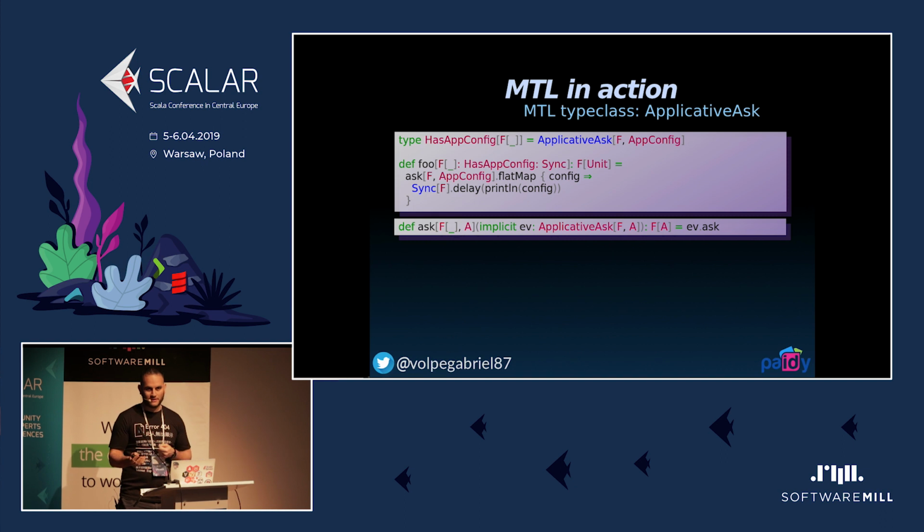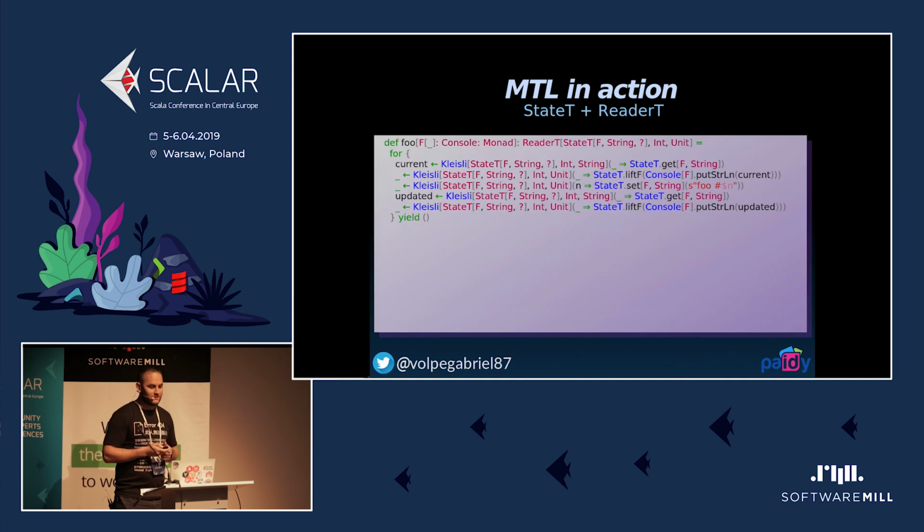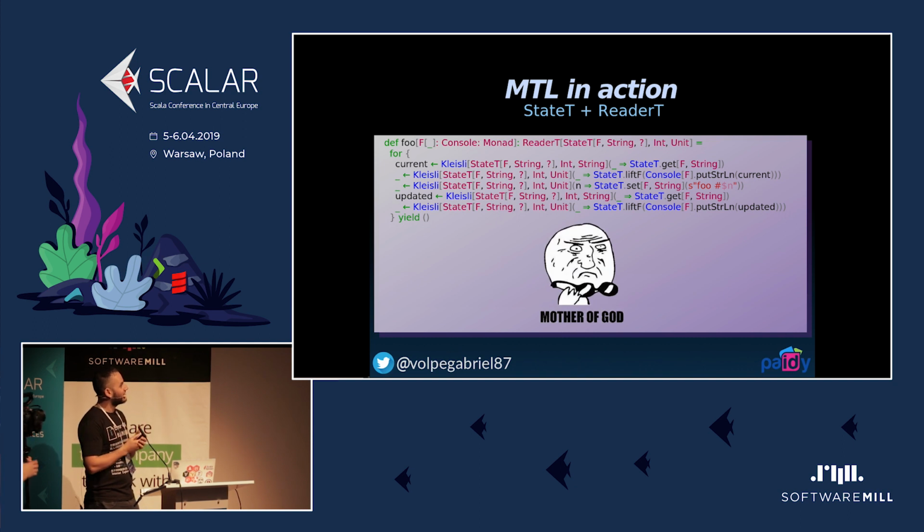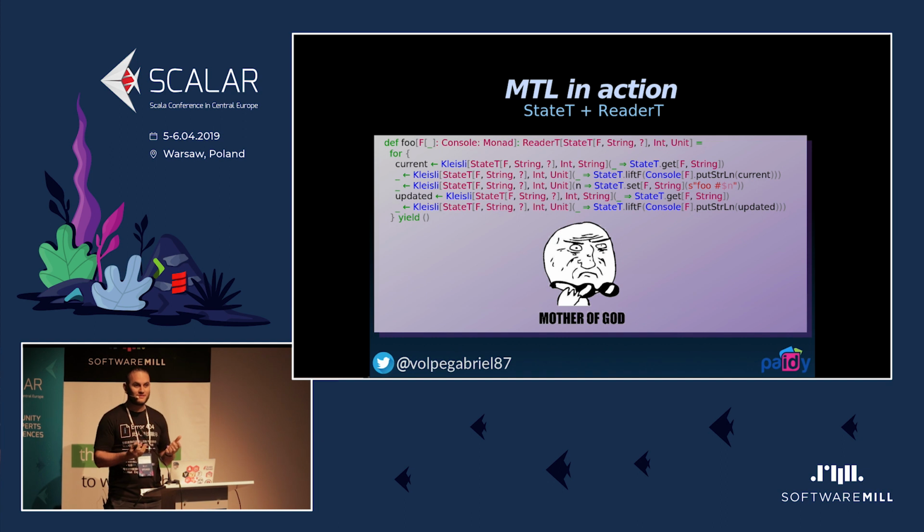We've seen two different effects, state and current environment, but in normal applications, you will need to combine different effects, right? And if you were to combine StateT and ReaderT, this is how it looks like. How many of you can understand this code, like at first sight? It's really ugly, and we have only two different effects. The more monad transformers that you add, the uglier it gets, and you also will run into performance issues. And it's really hard to understand this kind of code.